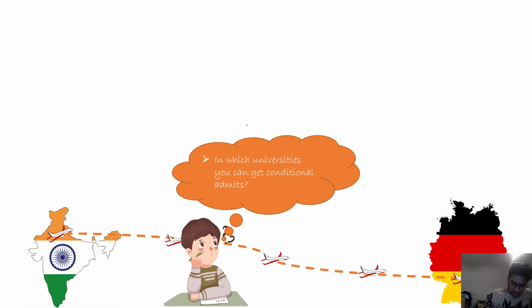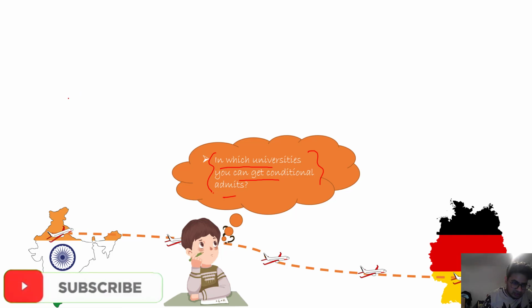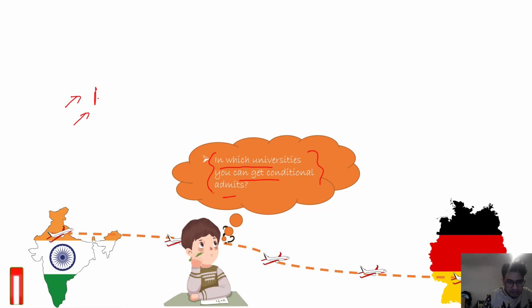Now I have gone through some questions which students mostly have, like in which university you can get a conditional admit, meaning which university gives you the conditional admit. The answer to this question is that you have to search. You have to go to the university websites and their requirements. In their admission requirement section, there is a language requirement section.